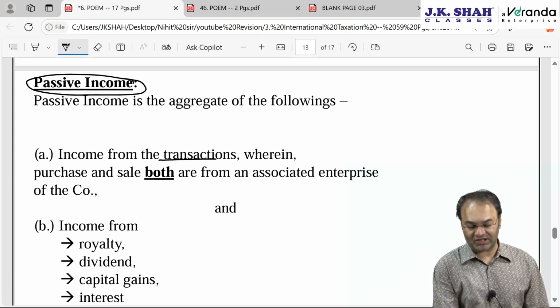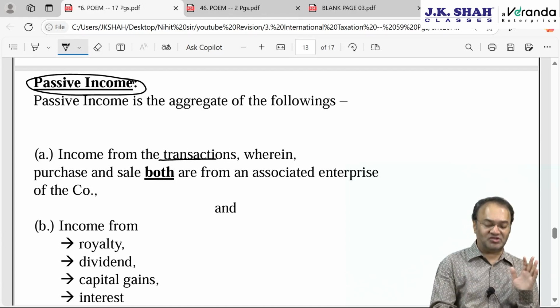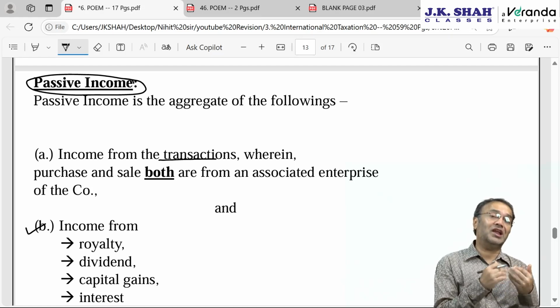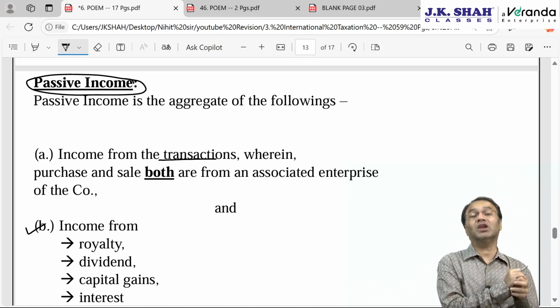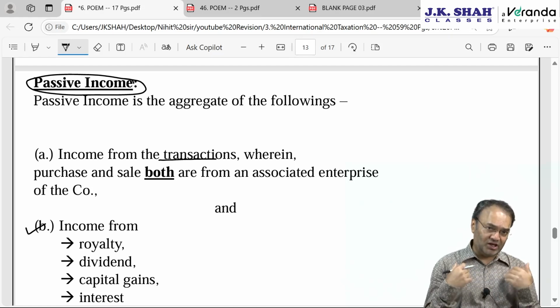So passive income is clarified. Passive income means two of the following incomes. Out of them, the second one is very logical. What is passive income basically? Passive income means income which is earned without any active participation, without any active work, or without much effort. So for example, I am taking lectures here.